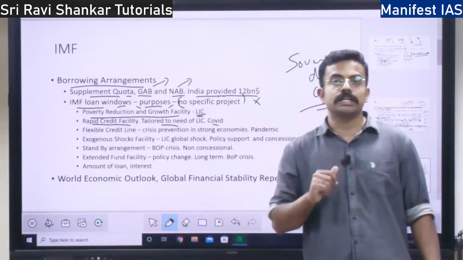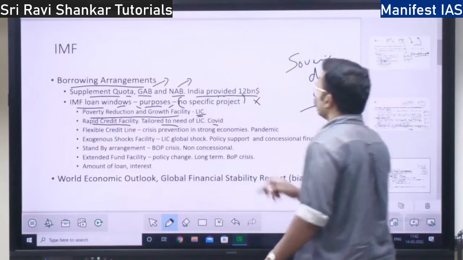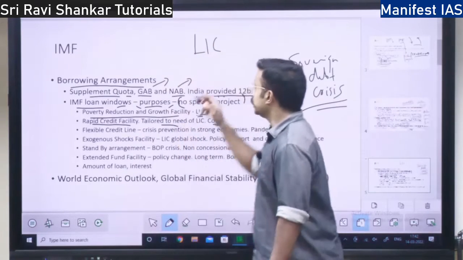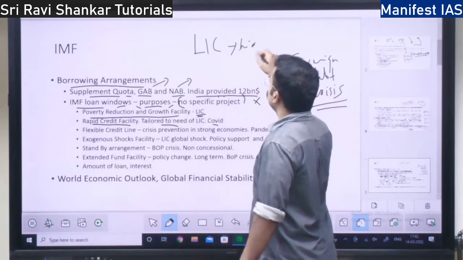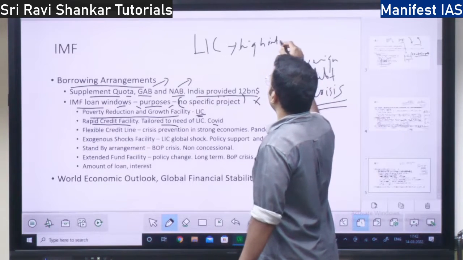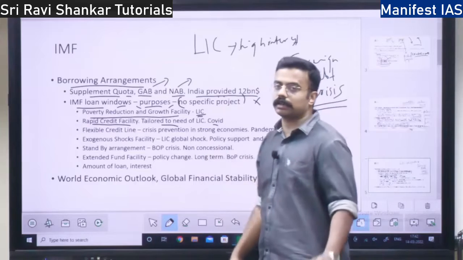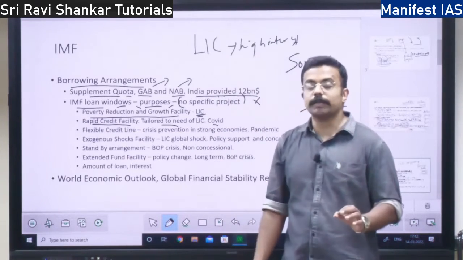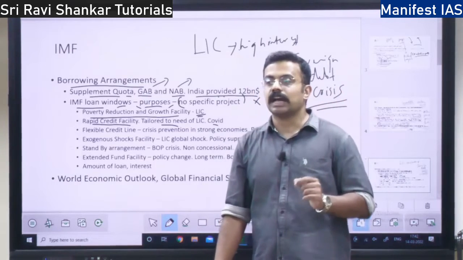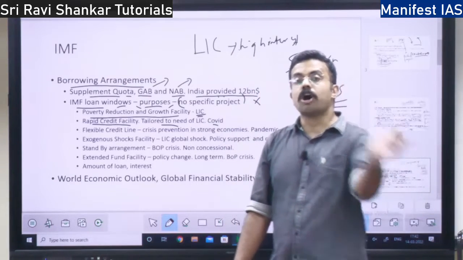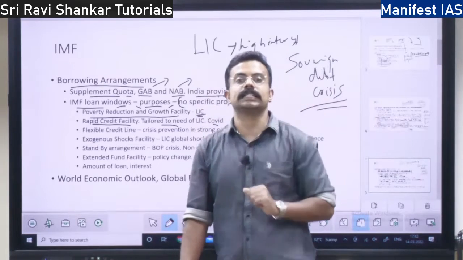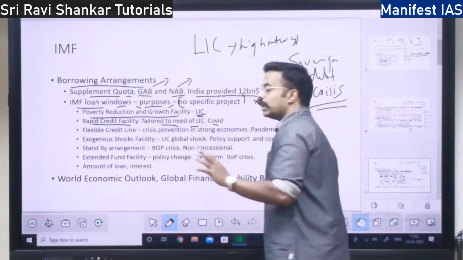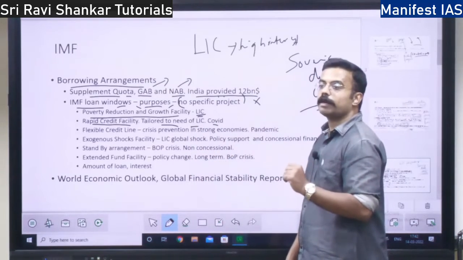What do you mean by tailored to the need of low income countries? See, these low income countries do not have the capacity to pay high interest, right? High interest they cannot pay. So under the rapid credit facility, they will give money at a very low interest rate, for a long term. So it is called tailored to the need of low income countries.